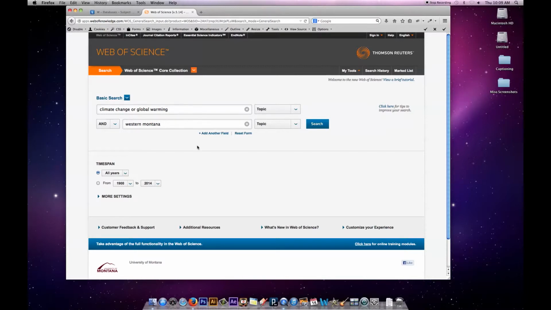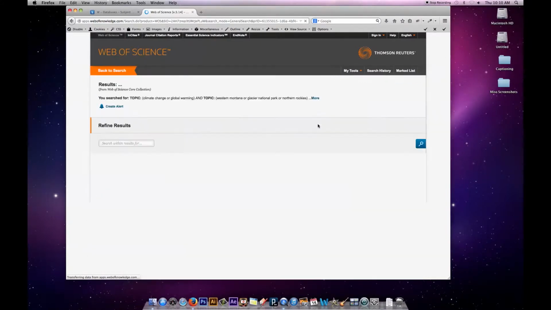So Western Montana, what would be another term for that? I might not know offhand, but if I do some initial searching, maybe I would see that, okay, a lot of studies are done in Glacier National Park. Maybe I would think of Northern Rockies. Sometimes people say Northern Rocky Mountains. I want either this phrase, climate change, or that phrase to occur with one of these other phrases, Western Montana or Glacier National Park or Northern Rockies.